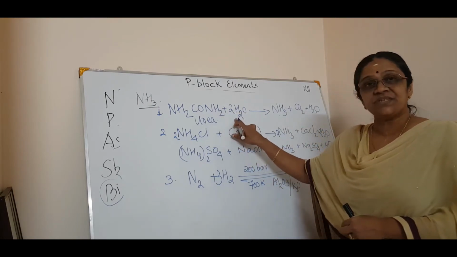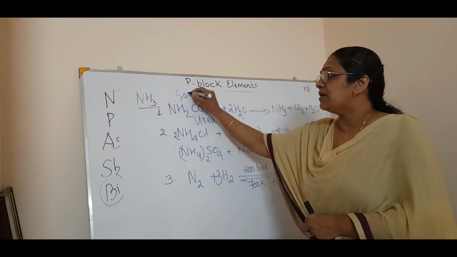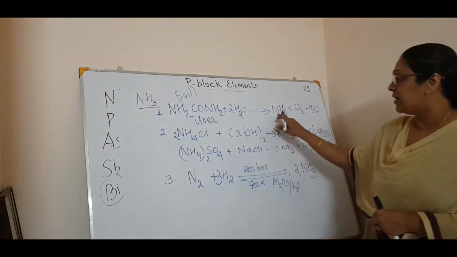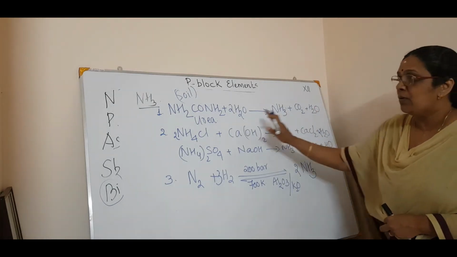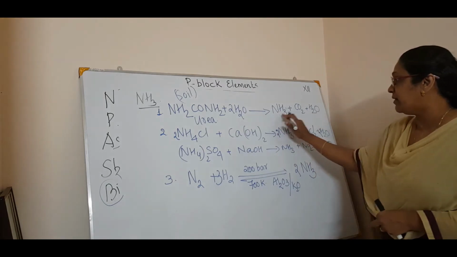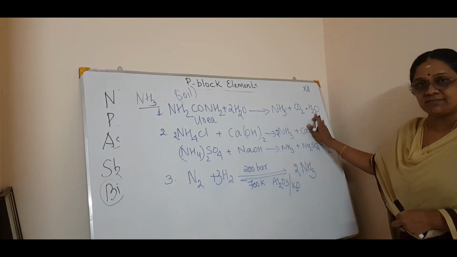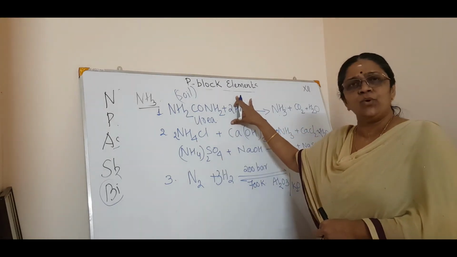When urea is treated with water, urea we will get in soil, we will get ammonia plus carbon dioxide plus water. See, when urea is treated with water, you will get ammonia plus carbon dioxide plus water. Okay, this is the simple preparation from urea.